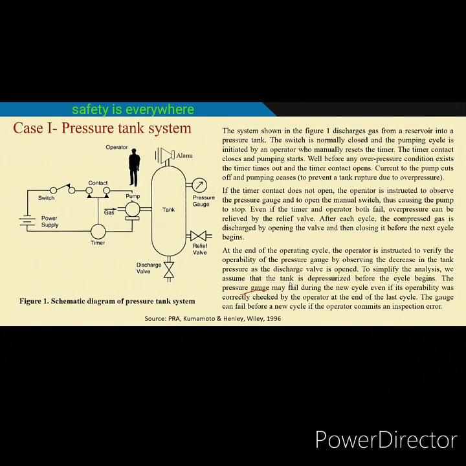This example I have taken from Kumamoto's book. This is a pressure tank system. The system shown in figure 1 discharges gas from a reservoir into a pressure tank. The reservoir gas goes through a pump to the pressure tank. So, reservoir, pressure tank. The switch is normally closed.